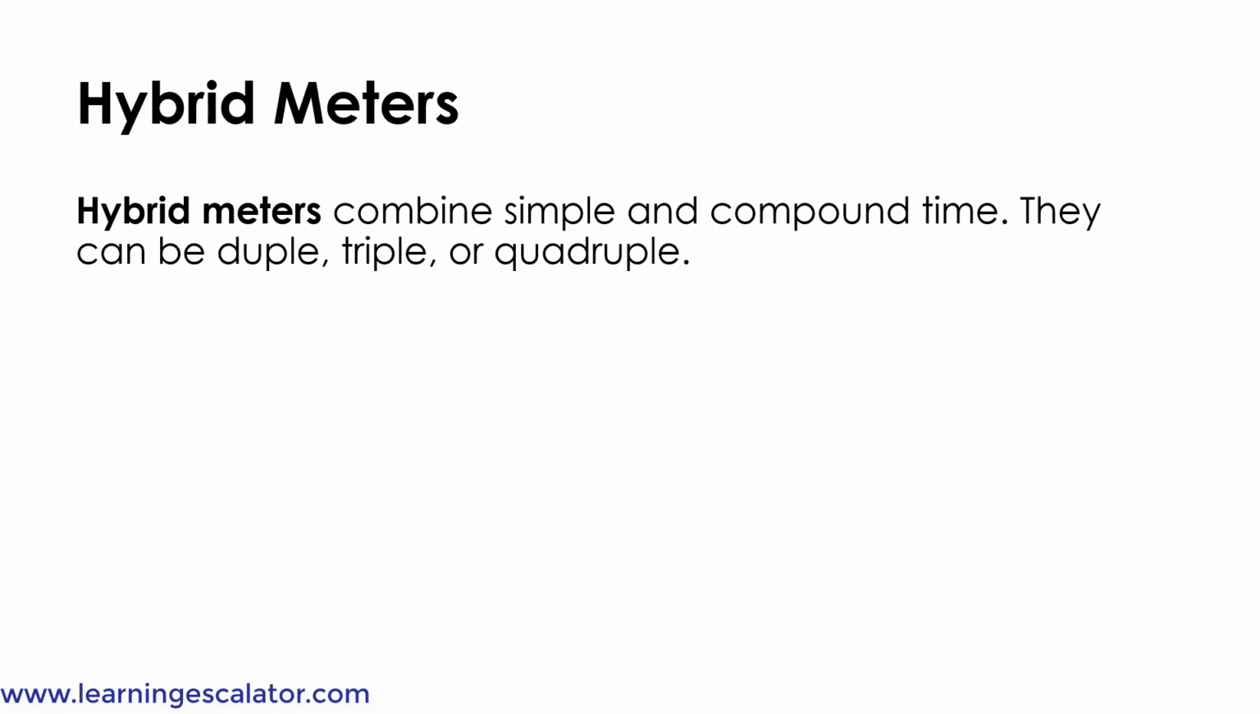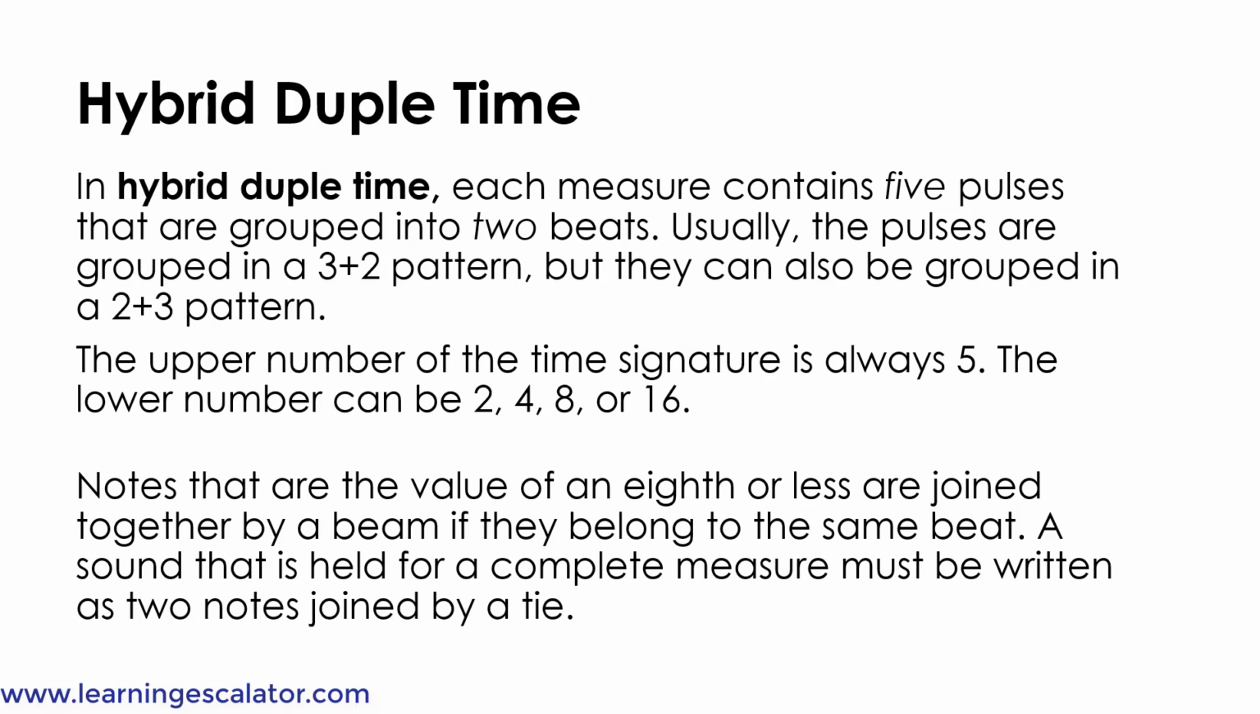Hybrid meters. Hybrid meters combine simple and compound time. They can be duple, triple, or quadruple. Hybrid duple time. In hybrid duple time, each measure contains 5 pulses that are grouped into 2 beats. Usually, the pulses are grouped in a 3+2 pattern, but they can also be grouped in a 2+3 pattern. The upper number of the time signature is always 5. The lower number can be 2, 4, 8, or 16.